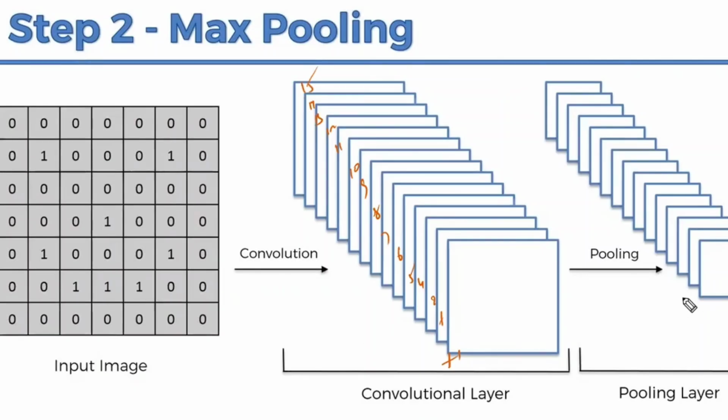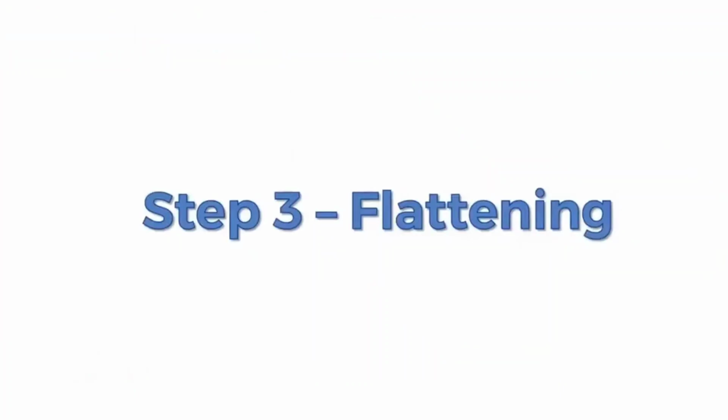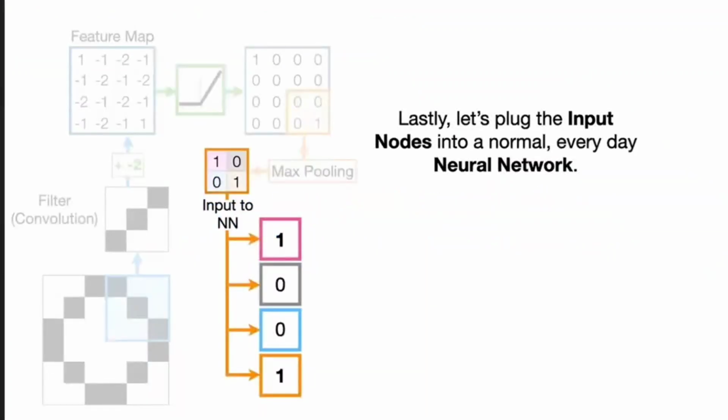First step is applying the filter and applying the ReLU over that. Second one is pooling, means collecting the maximum value. Max pooling means collecting the maximum value. Next one is called flattening. Flattening means whatever output you have got, convert it to a one-dimensional array. Now here, total 6 by 6, that is 36 input nodes, has been converted to 4 nodes. Is that clear?